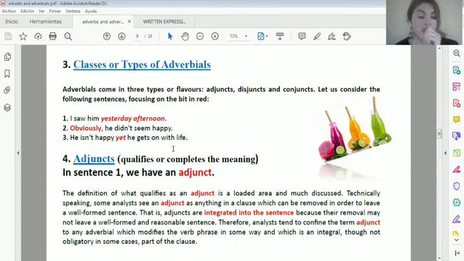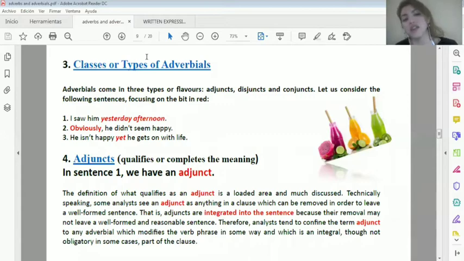To know that these are adjuncts, you ask yourself the questions when, where, how, and so on. I saw him not any day, but yesterday afternoon, so I'm modifying the verb by answering the question when.